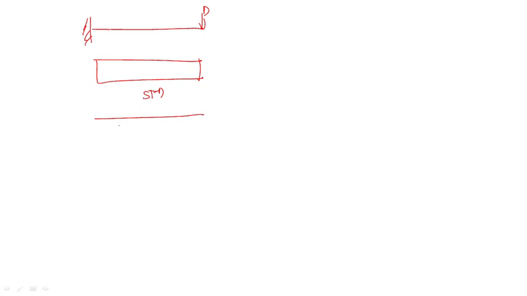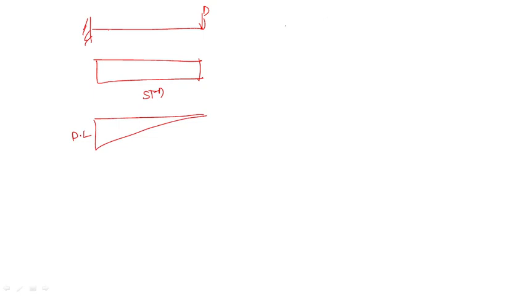This is a cantilever beam with a point load P. How will it come? It will come like this. This is the shear force diagram, SFD, and the BMD will come like this, P into L.